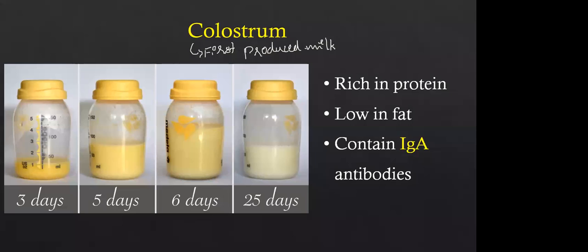Okay, so why is colostrum highly required for newborn babies? See, it contains antibodies, that is IgA. These antibodies can provide passive immunity to the baby. Do you know the difference between passive immunity and active immunity?